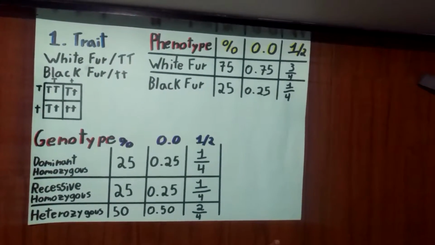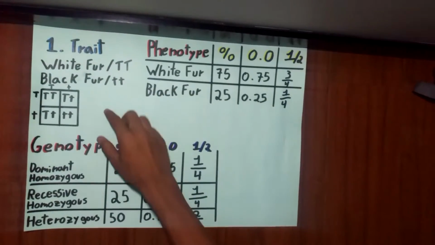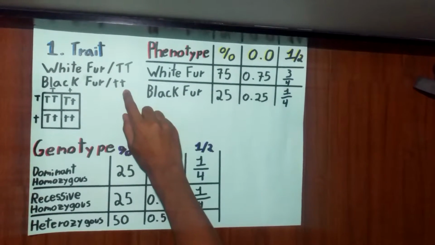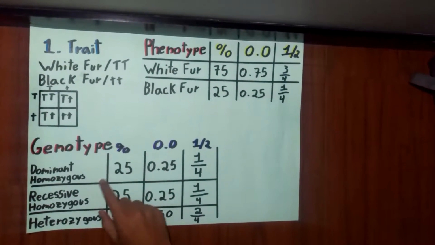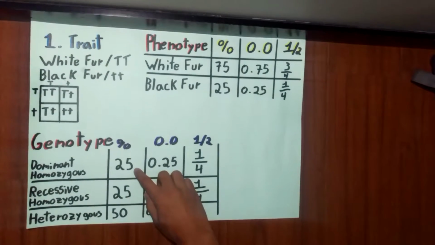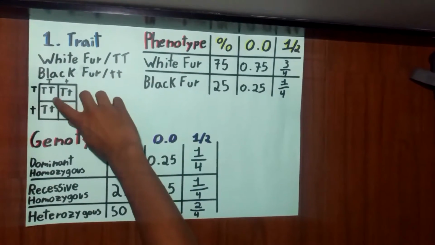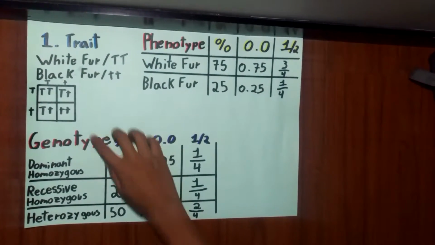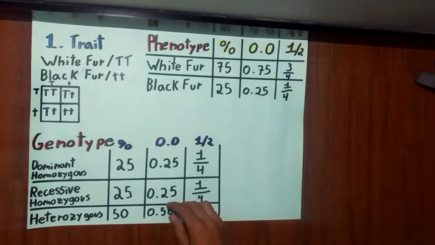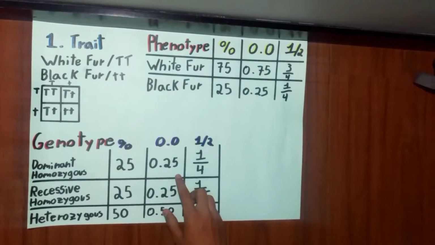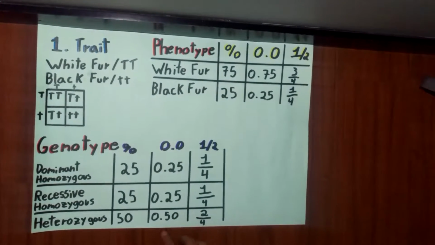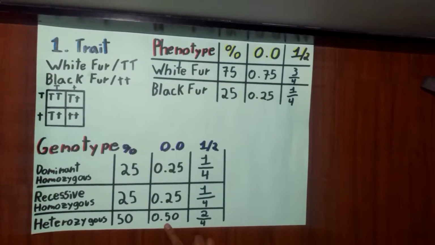In this example, we can distinguish that there is one trait. White fur, that is the dominant trait, and black fur, that is the recessive trait. In the genotype, we have dominant homozygous, recessive homozygous, and heterozygous. 25% of dominant homozygous, 25% of recessive homozygous, and 50% of heterozygous. In decimals, 0.25 of dominant homozygous, 0.25 of recessive homozygous, and 0.50 of heterozygous.